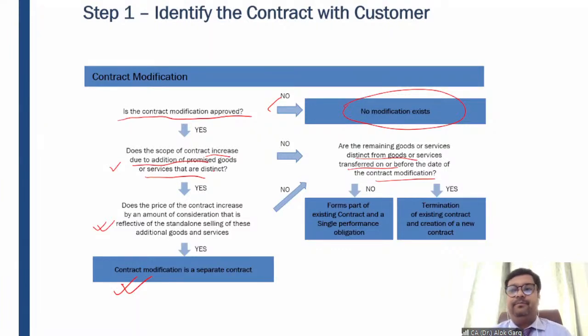For example, I have taken security guard services for, let's say, 6 months. After 3 months, I have increased the scope of this service by additional 6 months, right? So initially, as per the initial contract, it was 6 months. After 3 months, I have added another 6 months. So now the contract is for 12 months, right?